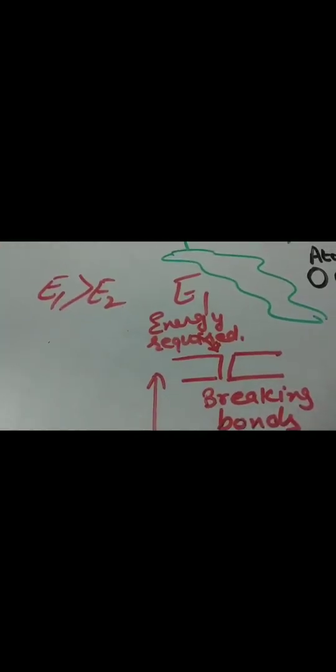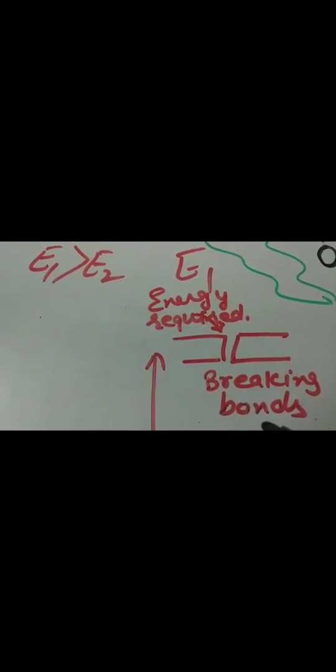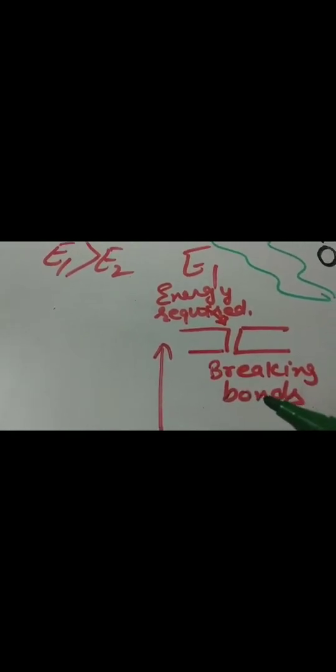in this process. When they form the fresh bond between new partners, so that the product molecules are formed, in this case energy is given out. Energy required for breaking bonds of the reactant molecule is not the same as that given out in the formation of bonds between the new partners.